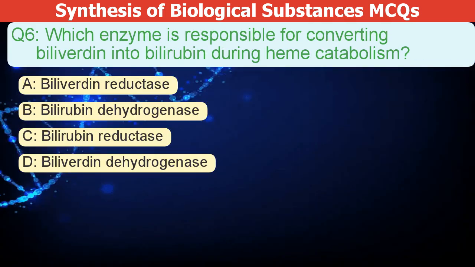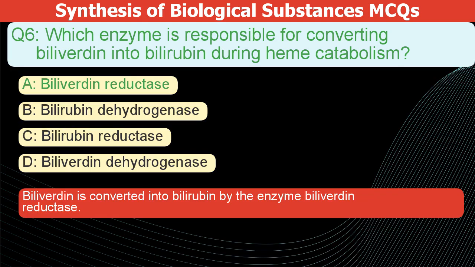Which enzyme converts biliverdin to bilirubin during heme breakdown? A. Biliverdin reductase. B. Bilirubin dehydrogenase. C. Bilirubin reductase. D. Biliverdin dehydrogenase. The correct answer is A. Biliverdin is converted into bilirubin by the enzyme biliverdin reductase.